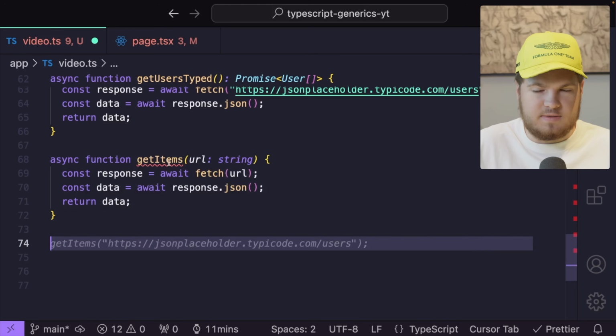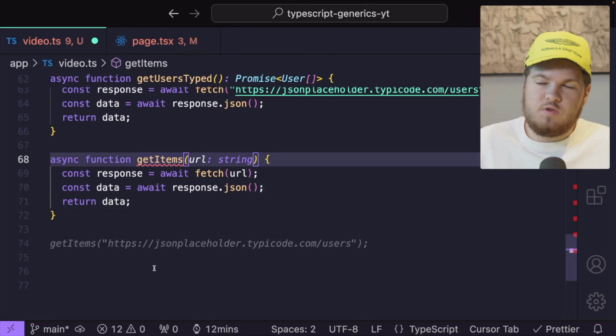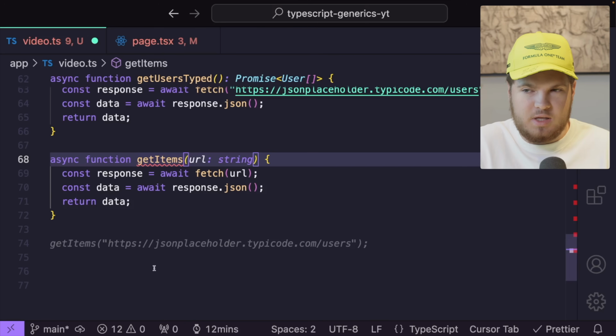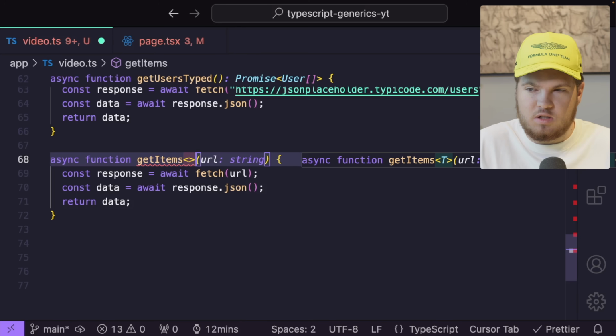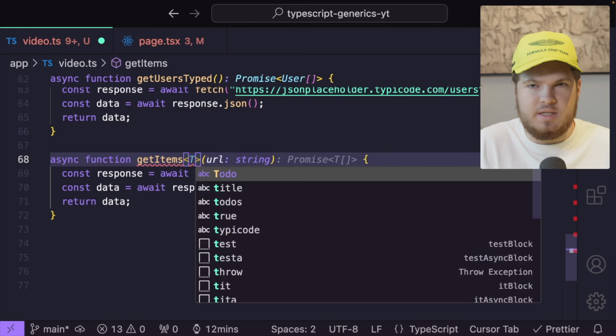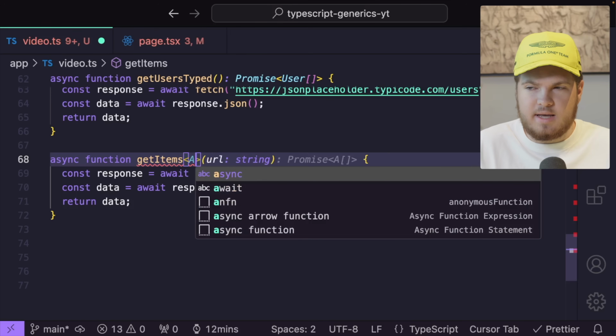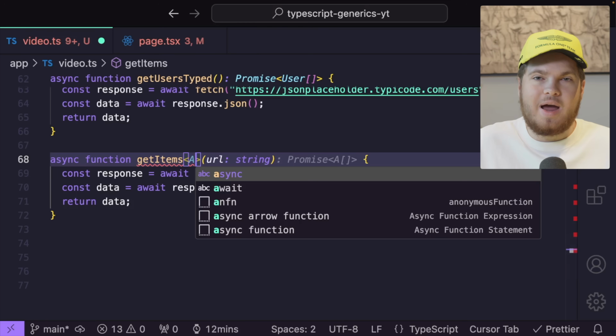So let's convert this function to a generic function. How do we do that? Well, first of all, we have to pass our generic type parameter. We do that before our parentheses. So here we can get our angled brackets, and we want to get our T. Again, T makes the most sense, but we can also call it A in this example. Now A at the end of the day, as you all know, is our placeholder. Later on, we will then convert it to our actual type.